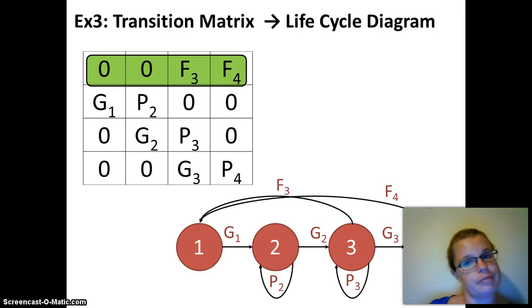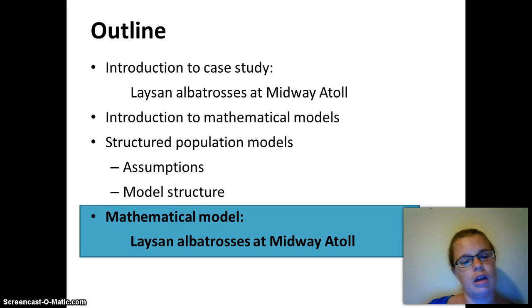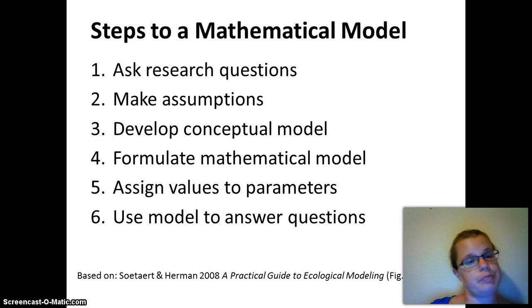So there you go. I've gone through 3 different examples, and you should be able to go both directions. From a life cycle diagram to a transition matrix, and from a transition matrix to a life cycle diagram. And now we'll see how far we can get in actually describing the mathematical model that we'll use for Laysan albatrosses and Midway Atoll.